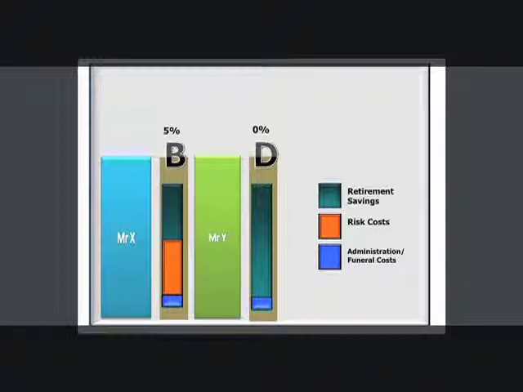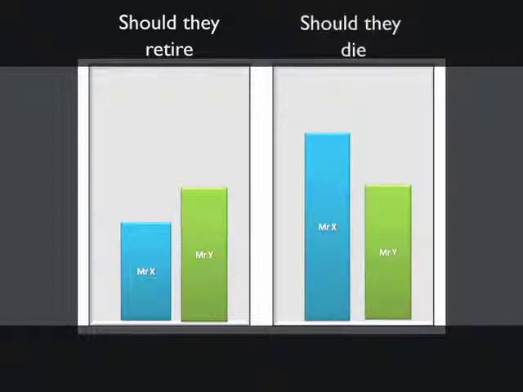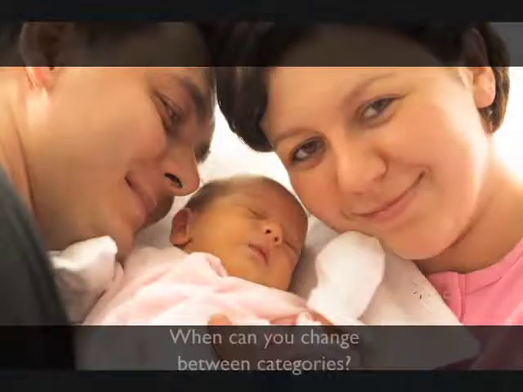This illustrates Mr. X's value in the fund, but you can clearly see that Mr. Y accumulated more in the fund as no deductions were made for risk benefits. If we change the scenario, however, and say for instance both members die, then Mr. X's family will receive a larger death benefit payout.